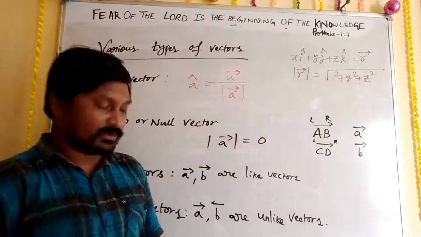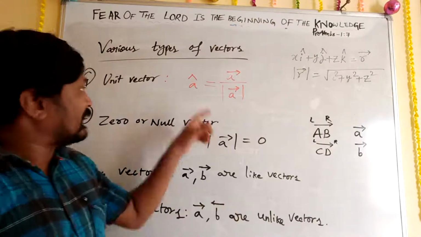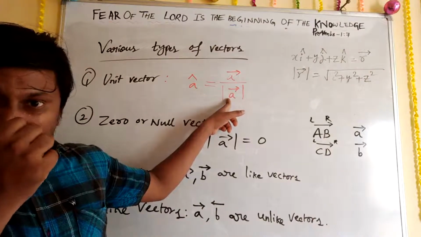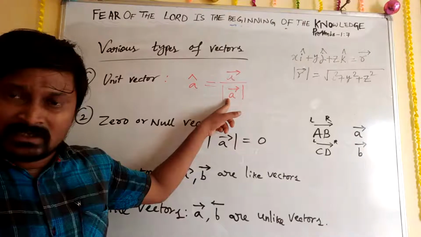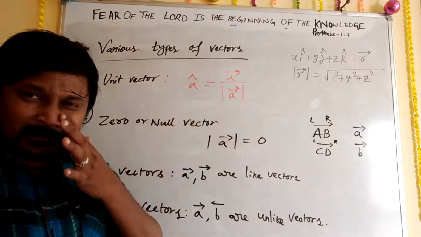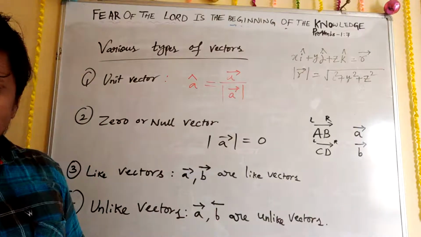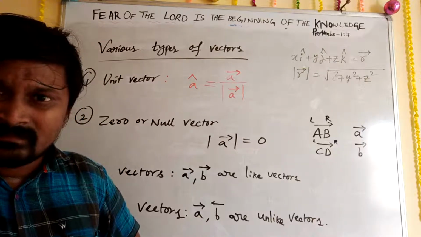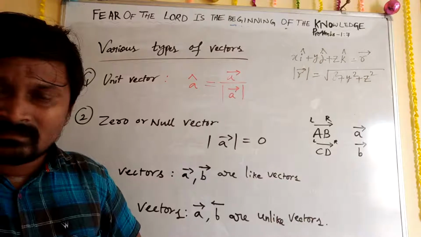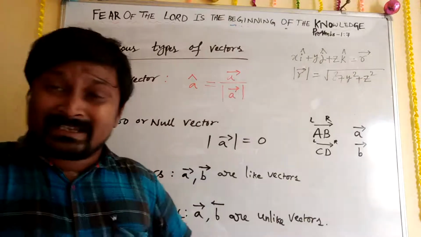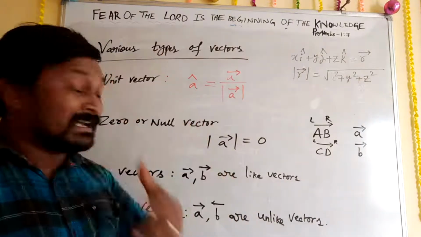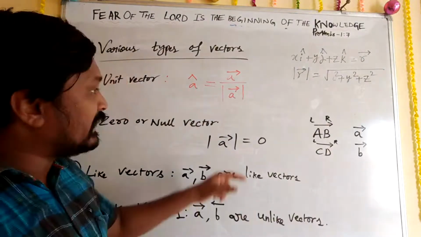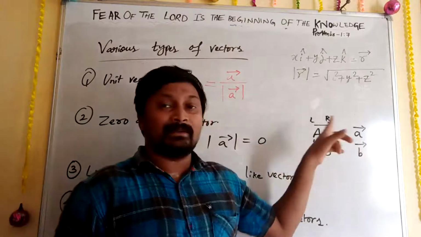Clear? So unit vector means A cap is equal to A vector upon modulus of A vector. What have you written, Shubham? If the magnitude is different, yes, here the magnitude is different also, no problem. Here we need only to know whether the direction is the same or not.